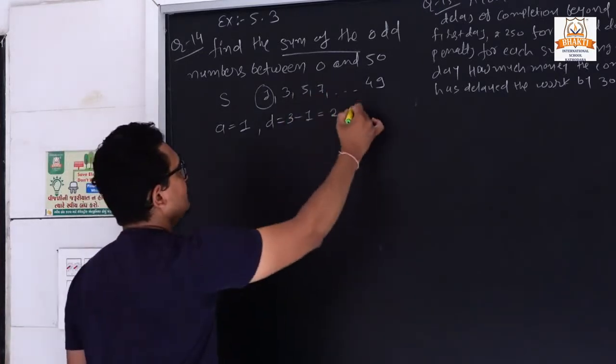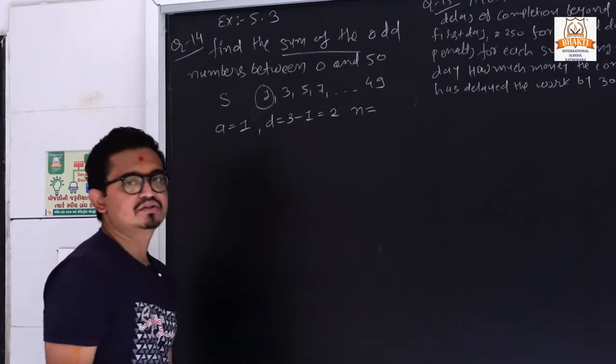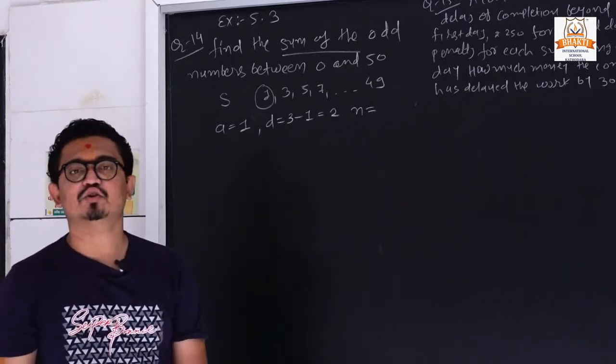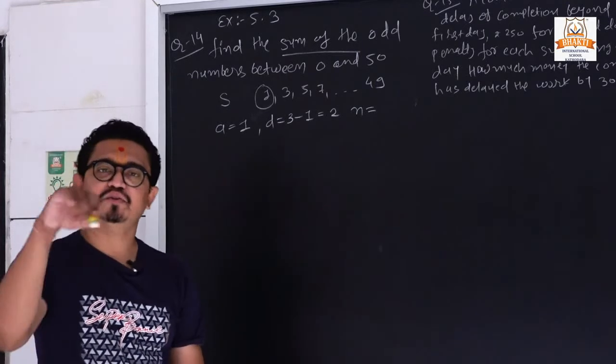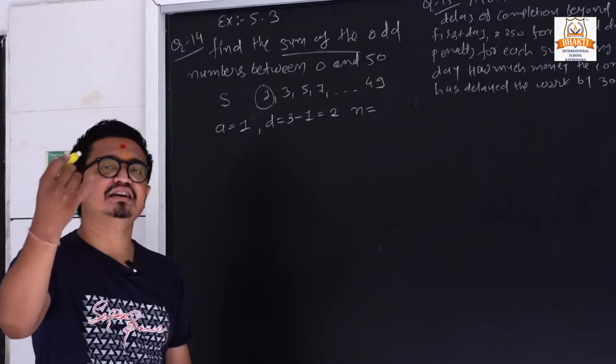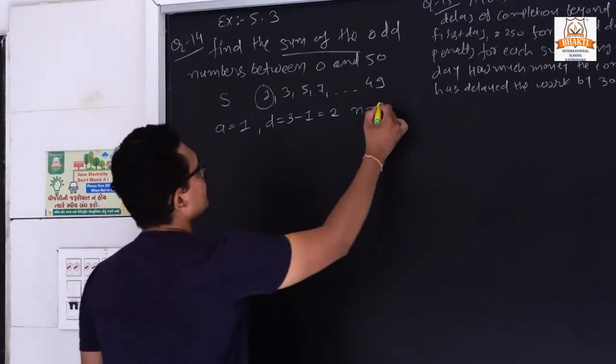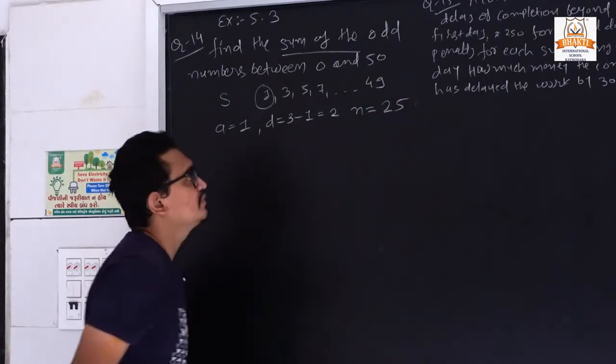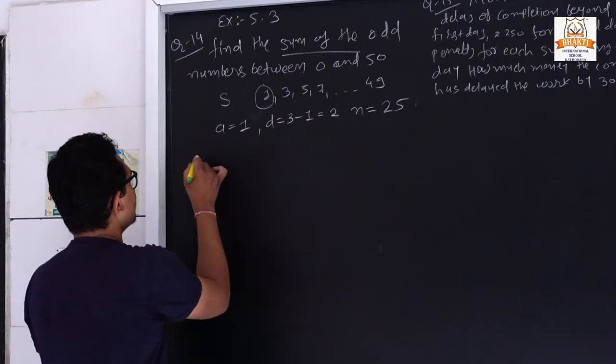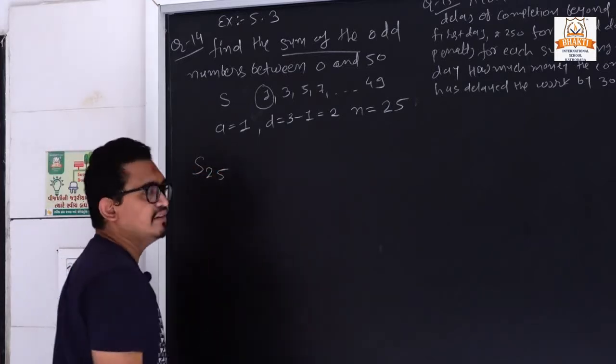And how many terms between 0 and 50? Here we have a total of 50 numbers. Out of 50 numbers, 25 are even and 25 are odd. So here we want to find the sum S25.